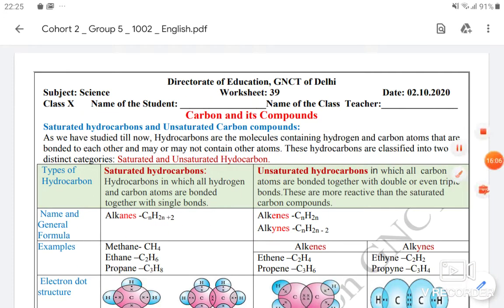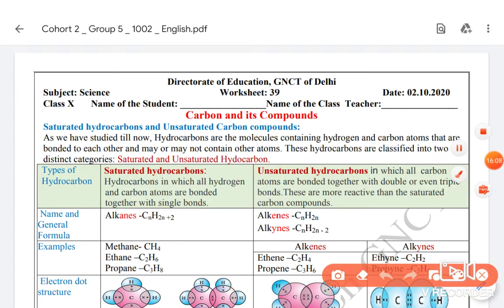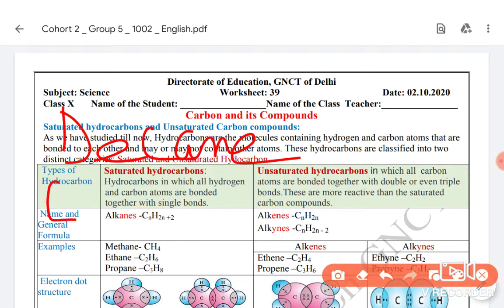So if a saturated hydrocarbon contains 10 carbon atoms, then it will be known as dec, and because it is a saturated hydrocarbon with single bonds, the suffix will be ane. So it will be decane. If we write the molecular formula of decane, dec means 10 carbon atoms and it is saturated.